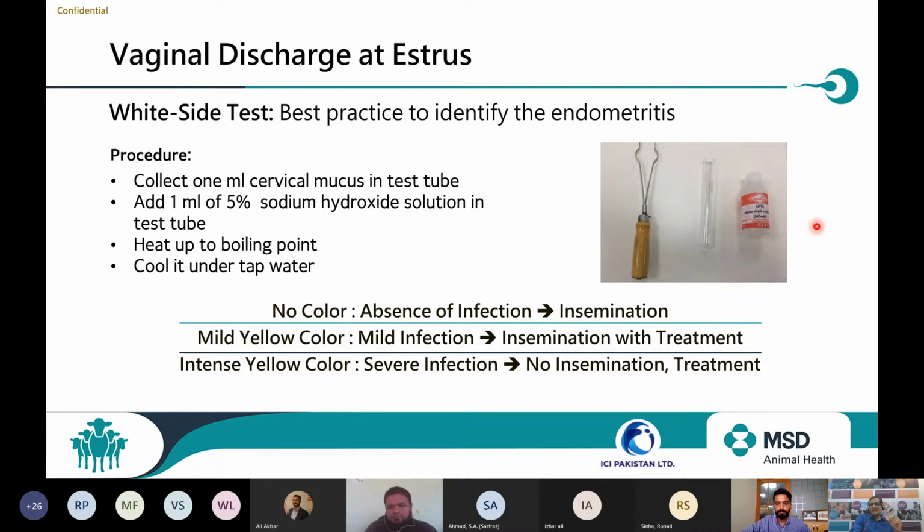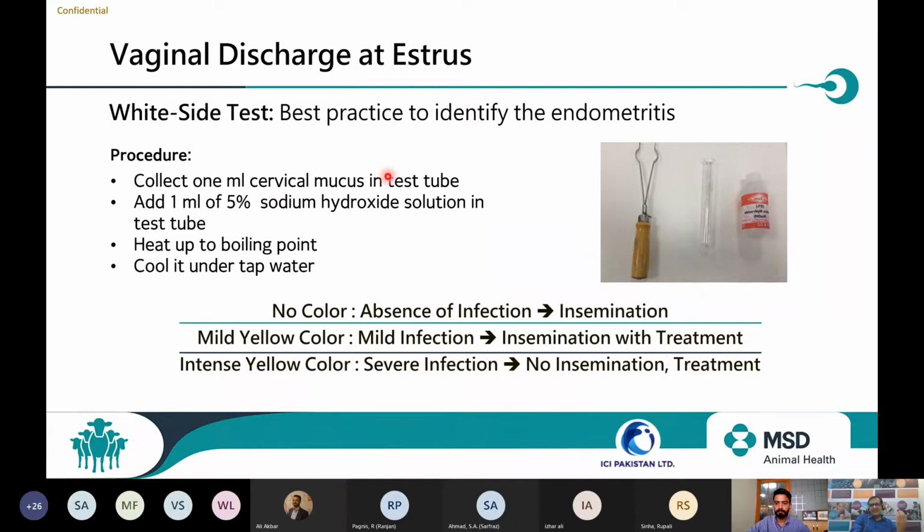These three things are required: a holder to hold the test tube, one test tube, and this liquid. Take whatever secretion is coming at the time of AI and collect it in any beaker or glass available with the farmer.